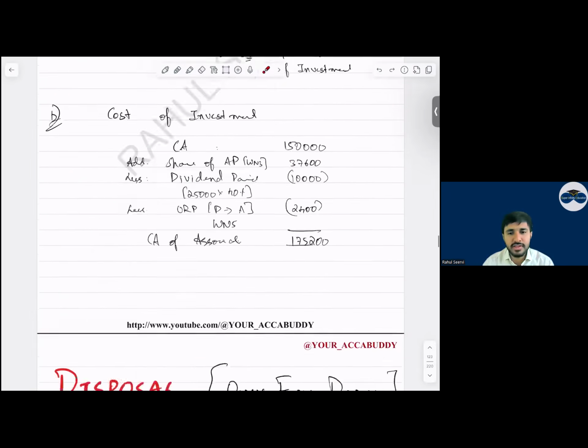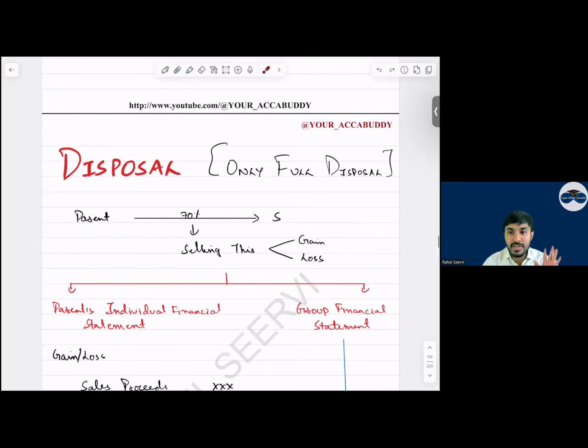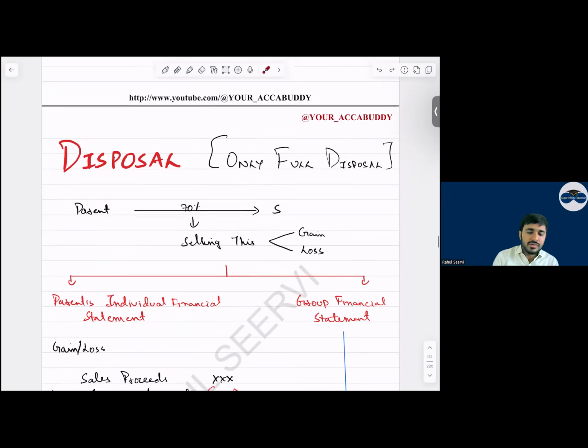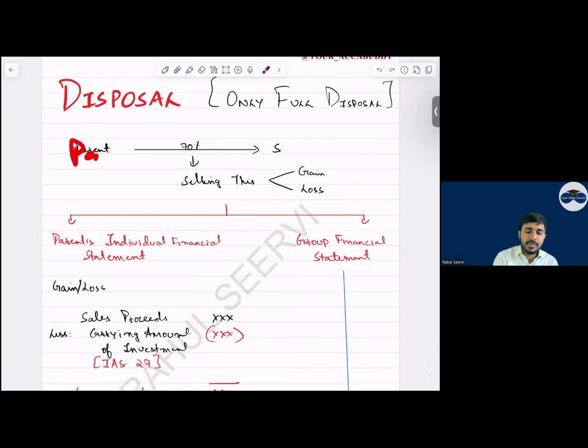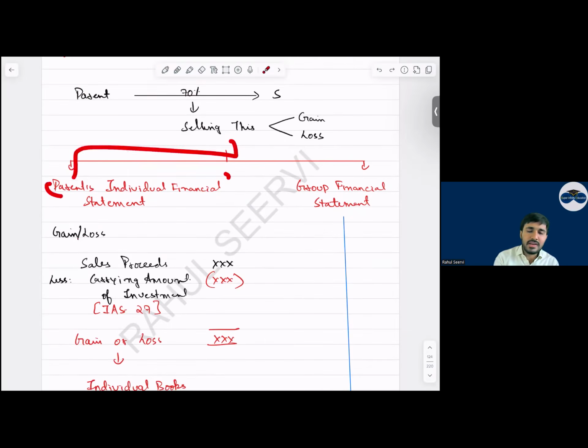We will do disposal now. Listen to disposal carefully. When we come to step disposal, the formula will be the same. Okay? Now disposal, everyone. Sir, what does disposal mean? Sir, disposal means we are disposing of a company. So when we dispose of a company, we will for sure have a gain or loss. So as of now, we are covering full disposal. So see now, parent company has 70% of subsidiary. We are disposing of the entire 70%. So this will have an impact in the parent's individual books and group financial statement.